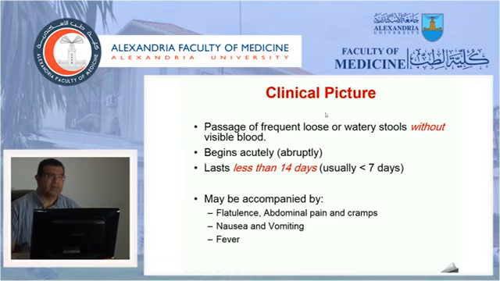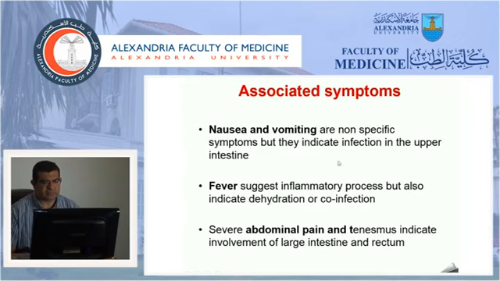Now we go to the clinical picture of the child with gastroenteritis. The child, or the infant, usually has the passage of very frequent loose or watery stool without visible blood. The onset is acute, and the child usually develops a very rapid onset of diarrhea, sometimes accompanied by abdominal pain, cramps, nausea and vomiting, and sometimes there is fever. This clinical picture is sudden and acute, and it lasts fewer than 14 days. The improvement occurs gradually, and everything will be normal within 2 weeks.